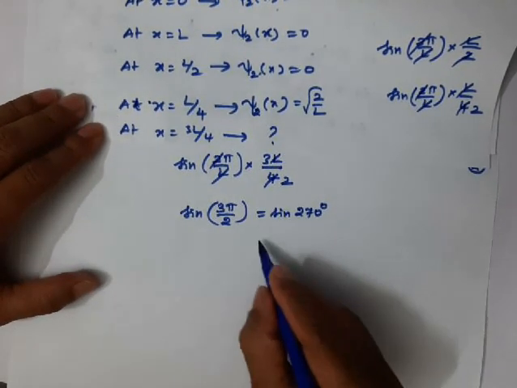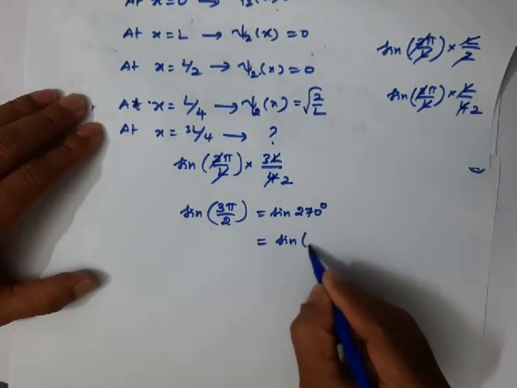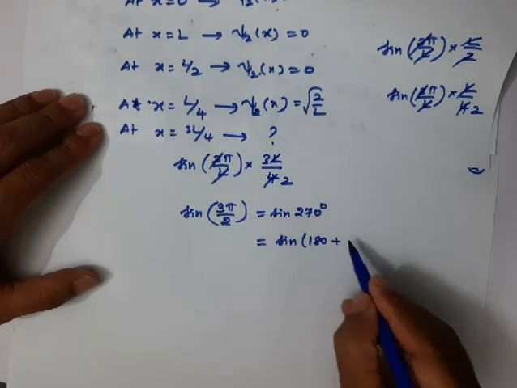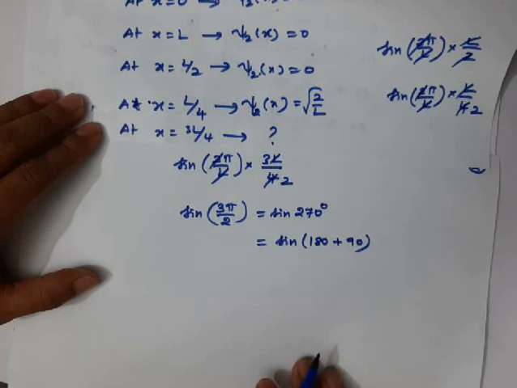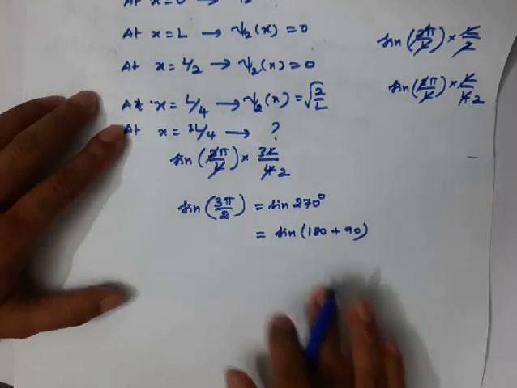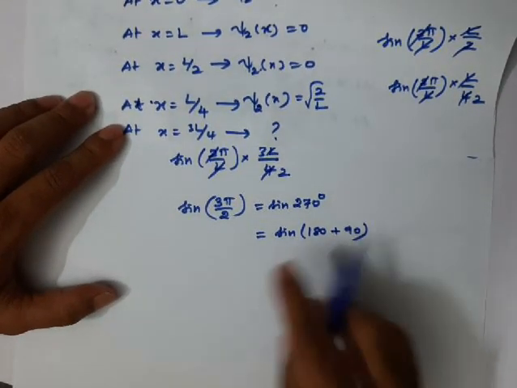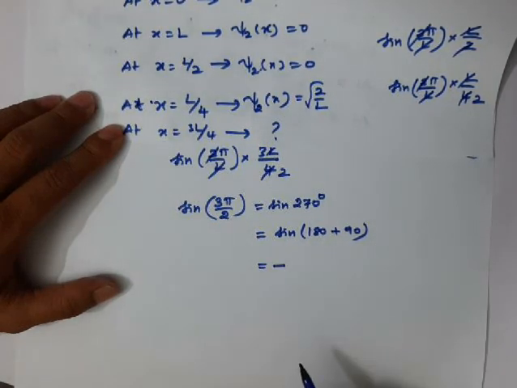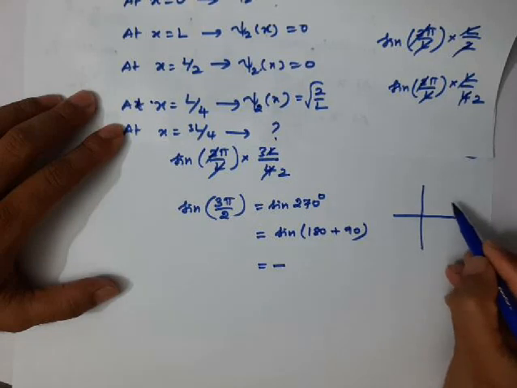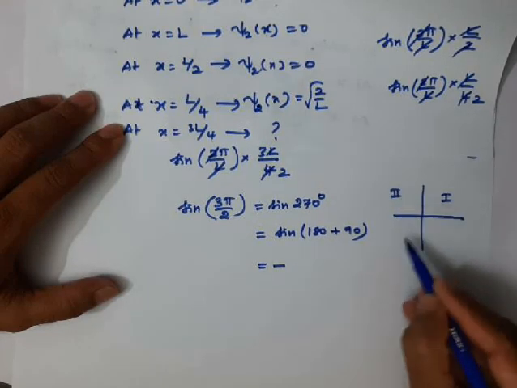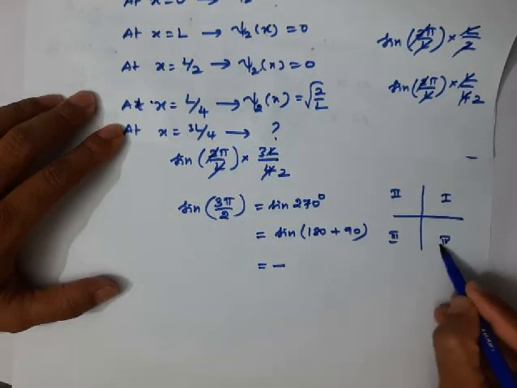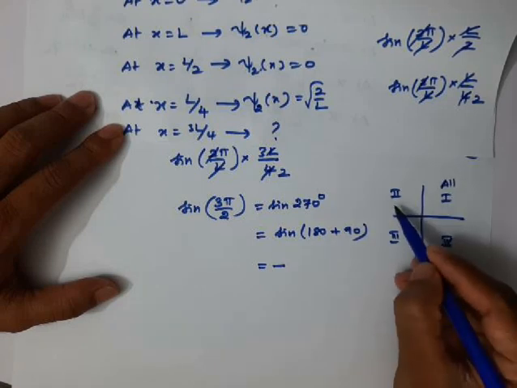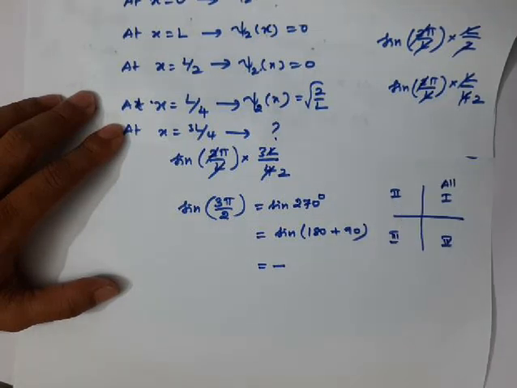Yes, 270 can be written as 180 plus 90. You can write like this. 180 plus means third quadrant. In the third quadrant, sine value is negative, you know very well. This is the first quadrant, this is the second quadrant, this is the third quadrant, this is the fourth quadrant. In the first quadrant, all are positive. In the second quadrant, you may be knowing about this, right?